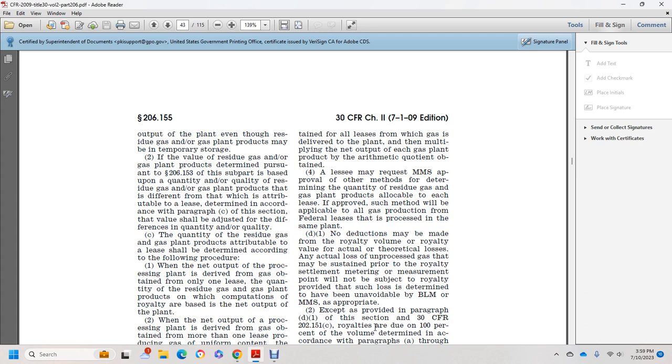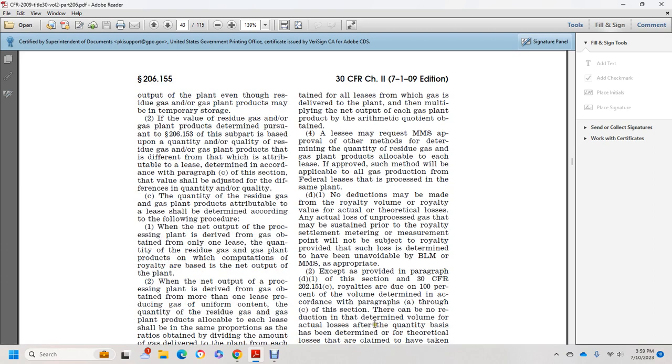An approved method shall apply to the gas production from Federal leases processed within the same plant. No deductions may be made from the royalty volume or royalty value for actual or theoretical losses of unprocessed gas if they are sustained prior to the royalty settlement metering or measurement point, and such loss is determined to have been avoidable, as provided to the Bureau of Land Management or Minerals Management Service as appropriate.